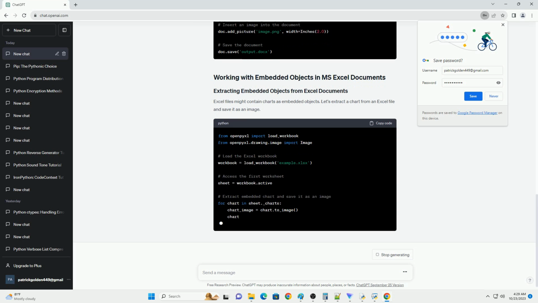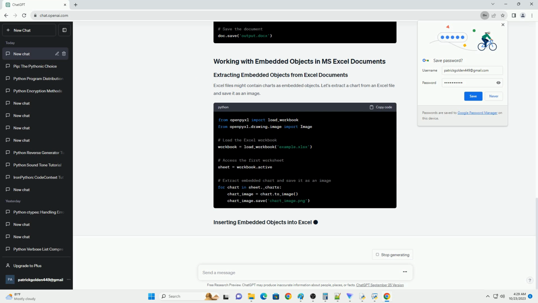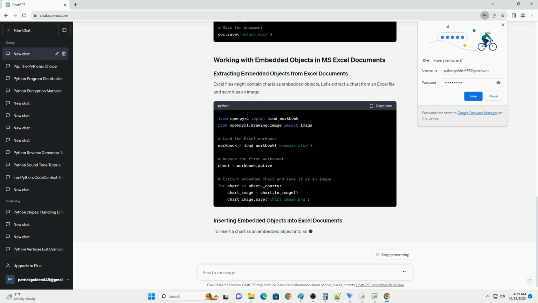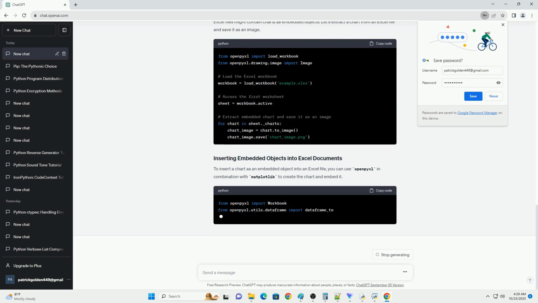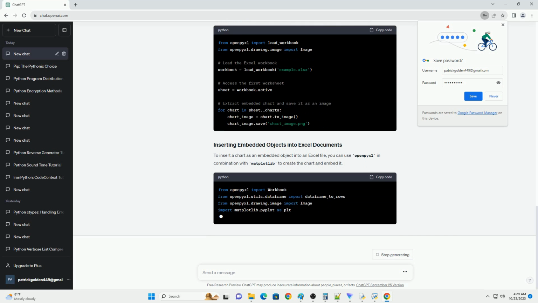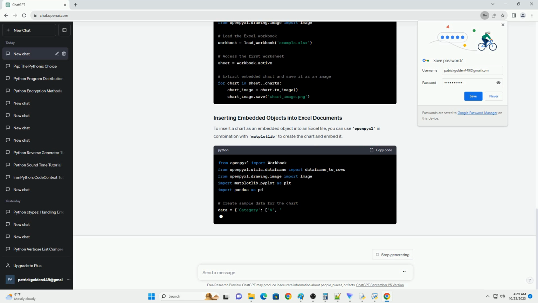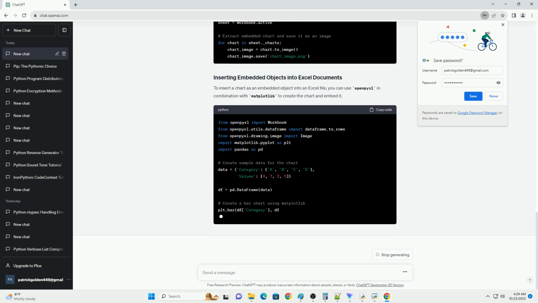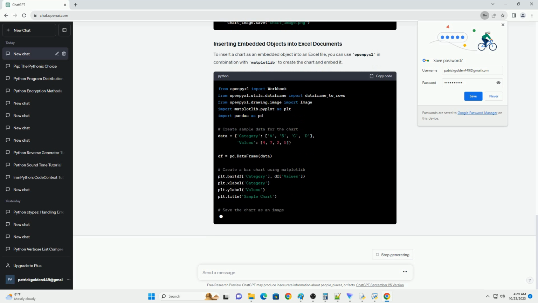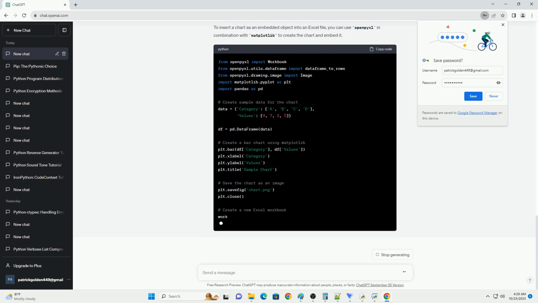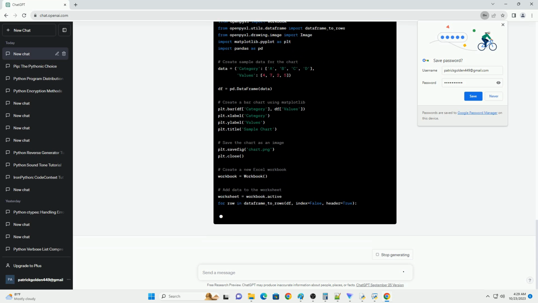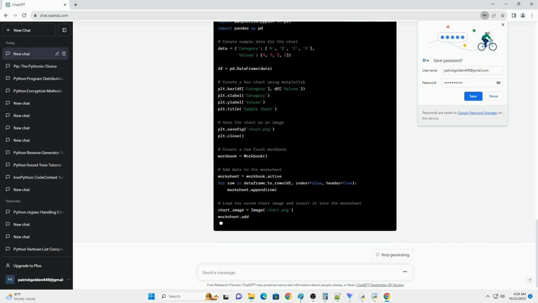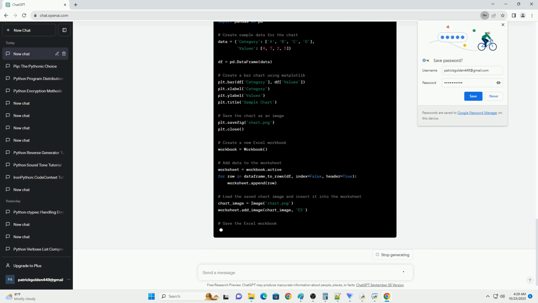Embedded objects in MS Office documents, such as Word or Excel, allow you to insert and manipulate various types of content like images, charts, or other files within your documents. Python provides libraries like pywin32 and comtypes that enable you to work with embedded objects in MS Office documents. In this tutorial, we will focus on working with embedded objects in Microsoft Word documents. Before you start, ensure you have the following prerequisites.